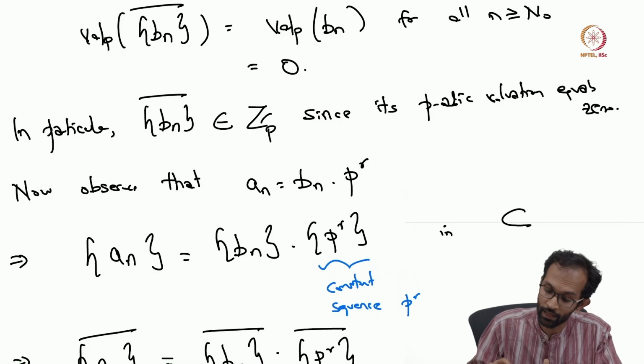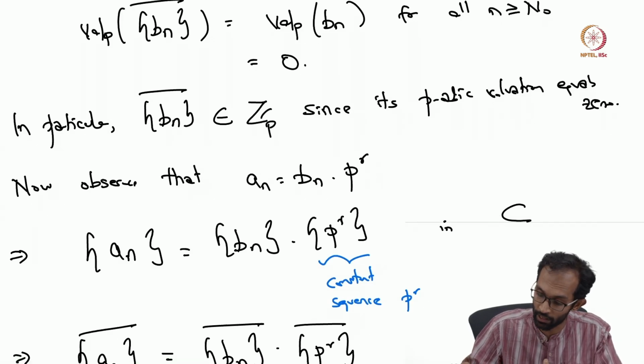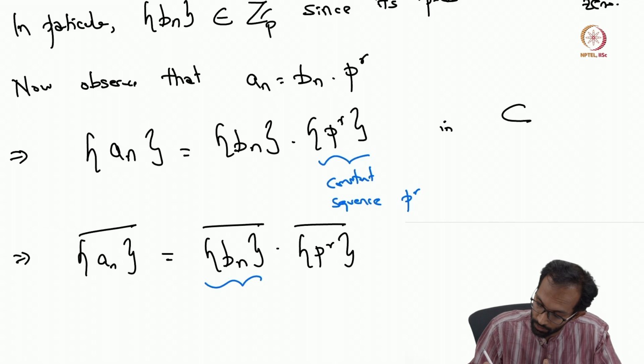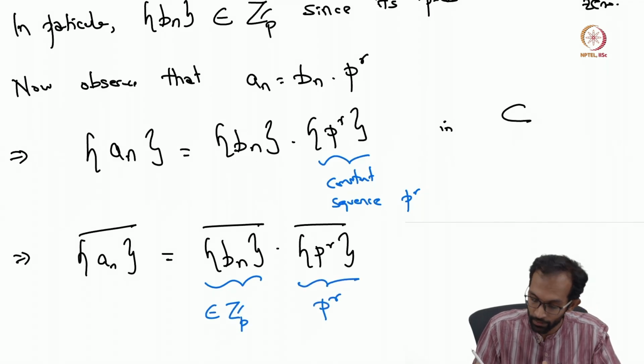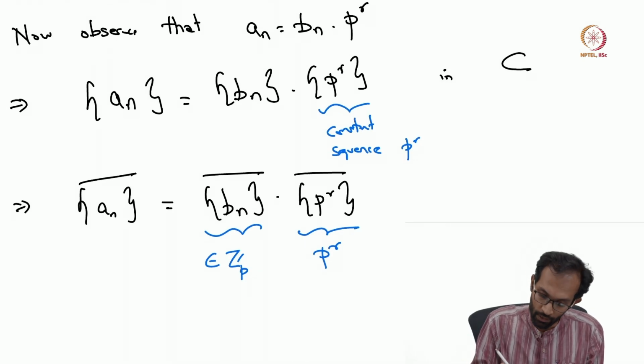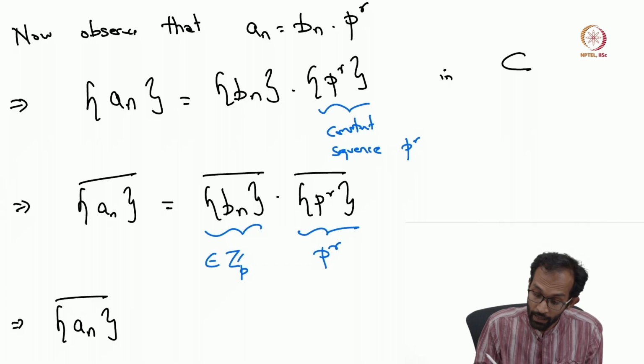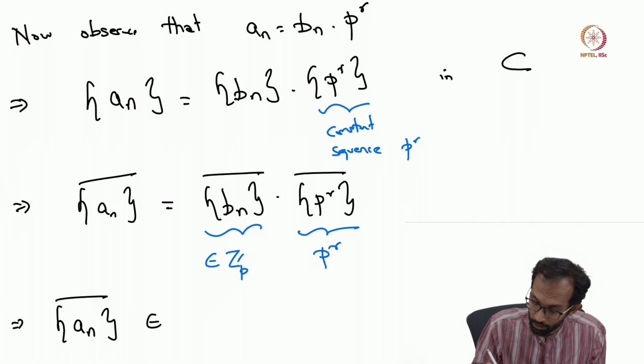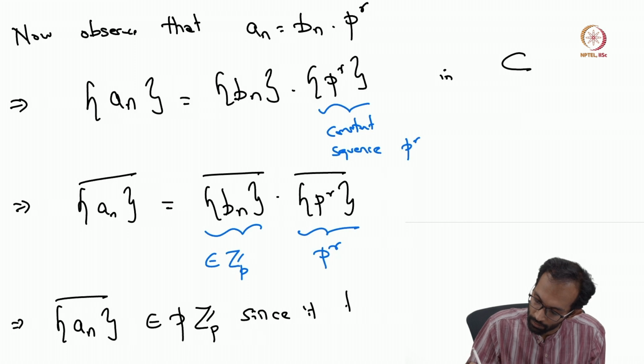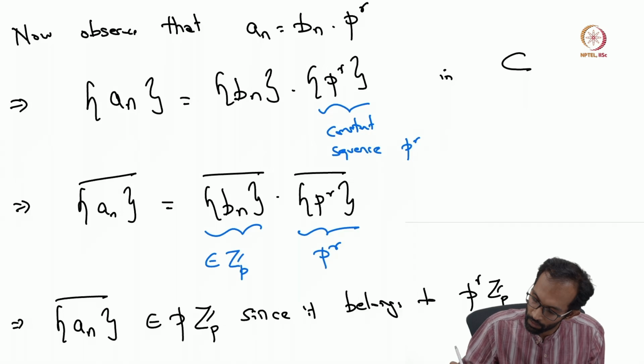Now what we have is that the equivalence class of b_n belongs to Zp. So the first term here belongs to Zp. The last term here is nothing but p to the r. So what we have is that the equivalence class of the sequence a_n in fact belongs to p to the r Zp, with r being larger than or equal to 1, and hence to pZp.